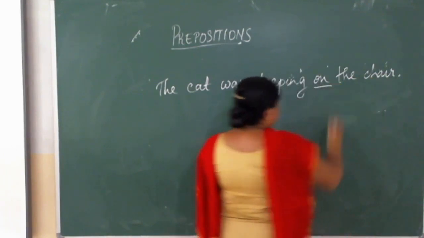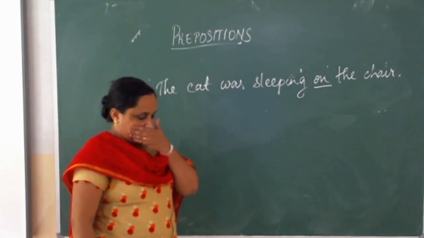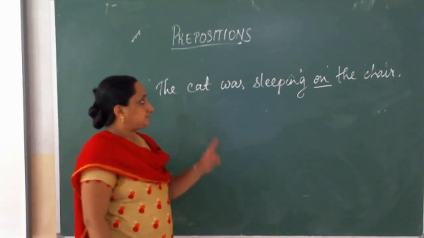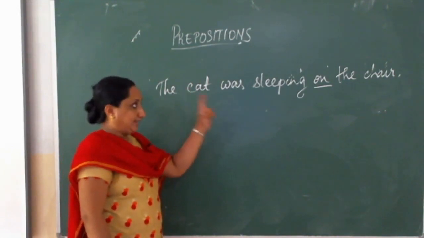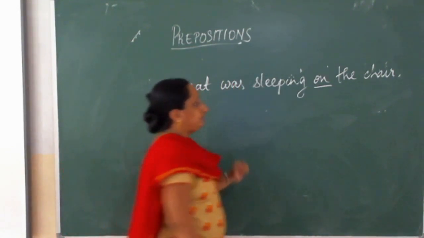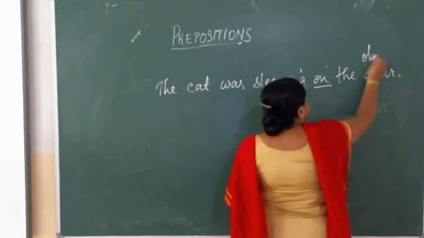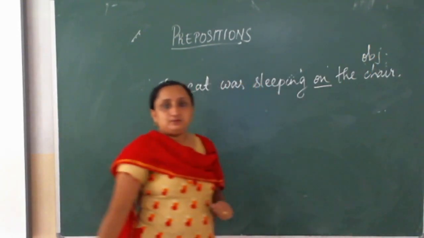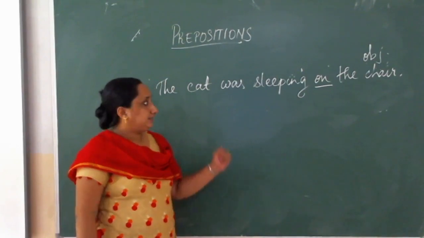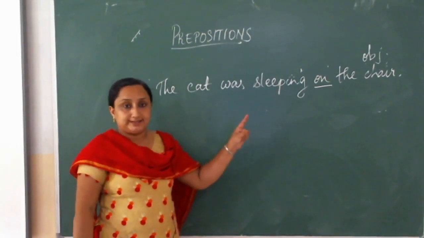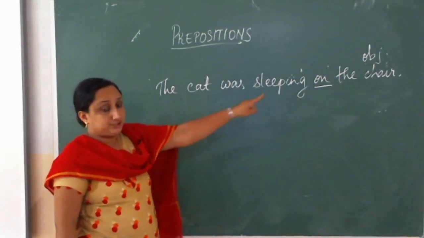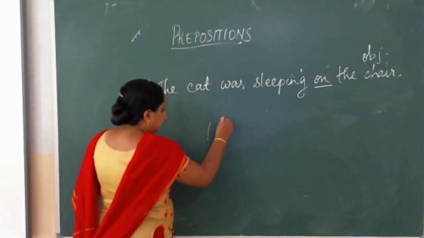The example is the cat was sleeping on the chair. Chair is your chair here. Now, when I say that it was sleeping on the chair, it shows a position where there's a chair.